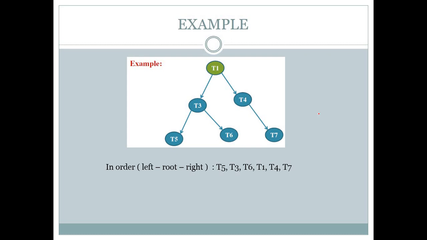Now again calculate pre-order for this tree and write into below comment box, and then check your answers. You have some time, pause this video and write your answers. Okay, so pre-order will be this: T1, T3, T5, T6, T4 and T7.